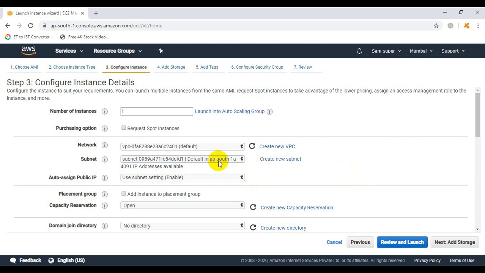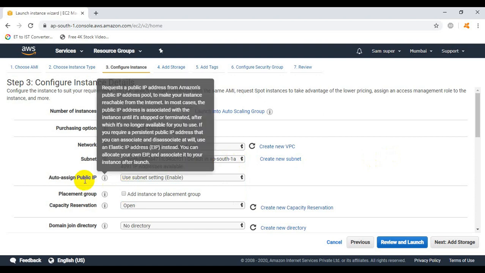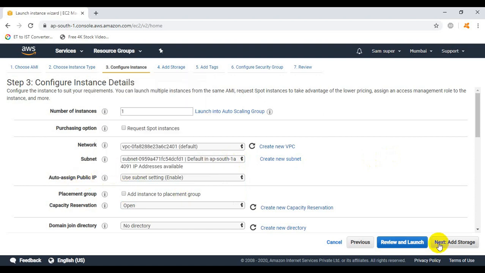I hope you understood the purpose of an availability zone, what a region is, and why availability zone 1 is separate from the other availability zones. So now click on next.